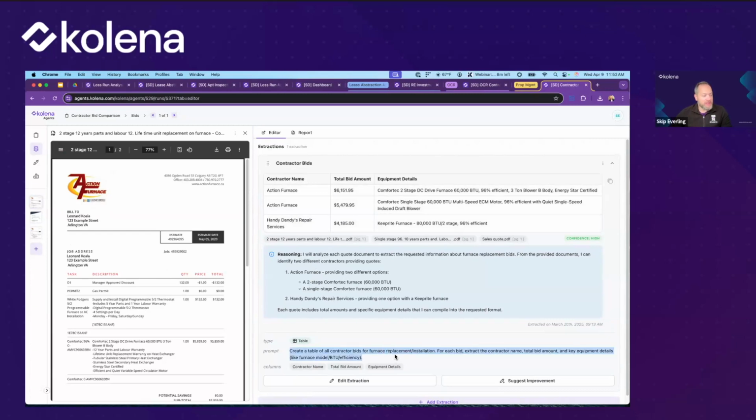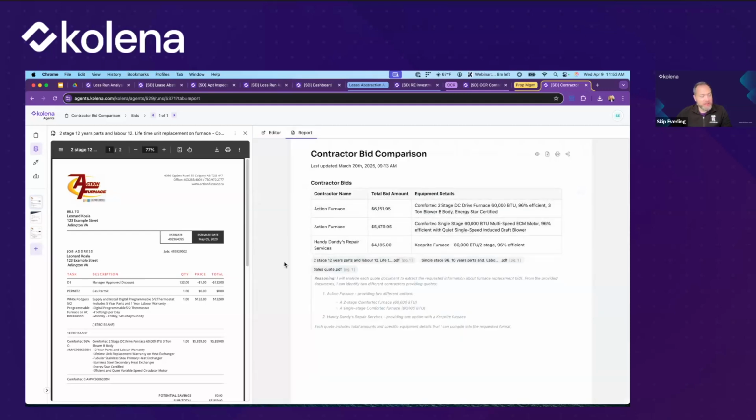So all I asked it to do was create a table, and for each bid, give me the key information. And I just uploaded each of the documents, each of the bids that I got, to this agent. And the agent said, okay, here's your report. Here are the different competing bids, the total bid amount, what they're going to be working with. We can customize this with whatever other information we want to know. But this makes it very easy to do a bid comparison simply by providing it all of the individual bid information that we got from each of the contractors. We don't have to manually compile this information. We just go right to the assessment phase.